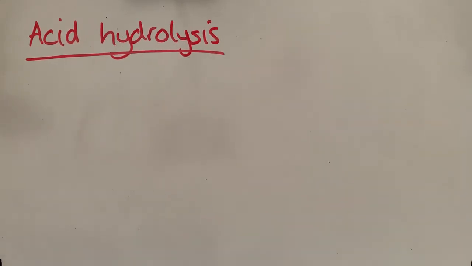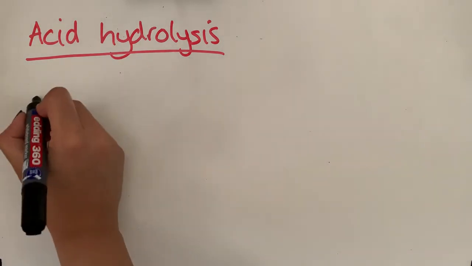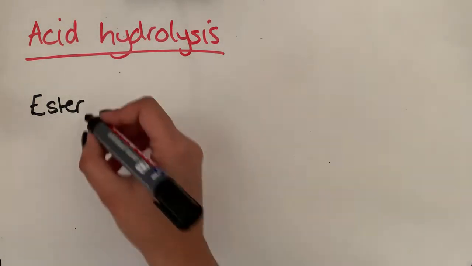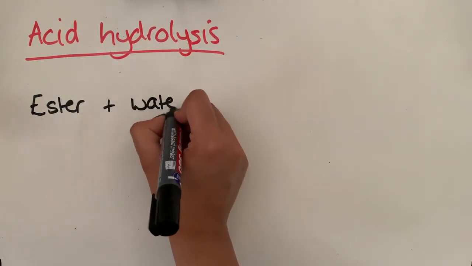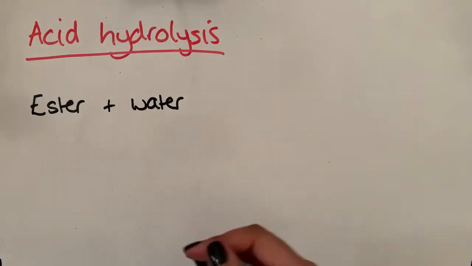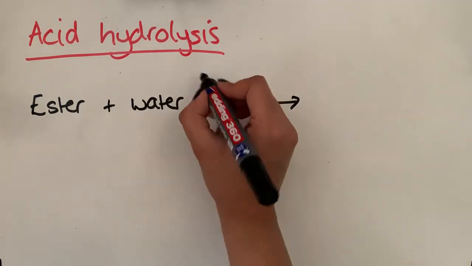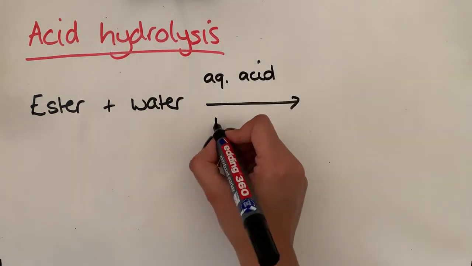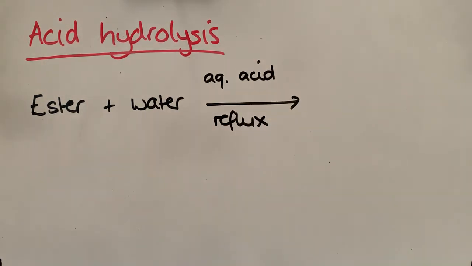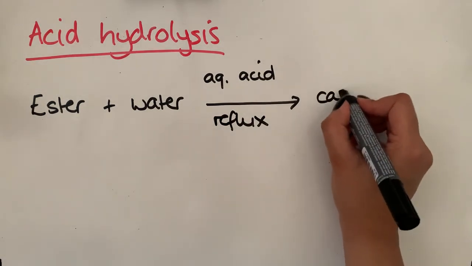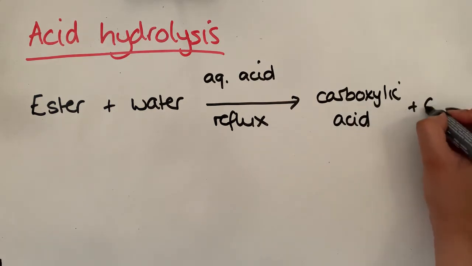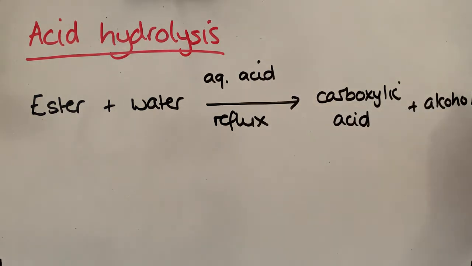So we start off with our ester. And we usually do this in the presence of an aqueous acid. So that means there is also water present. And in this case, it's the water that's reacting with the ester. So we use aqueous acid, can be any acid. And this also has to be done under reflux conditions, and the products that we get for this are the carboxylic acid, so the parent carboxylic acid, and the alcohol that made it.